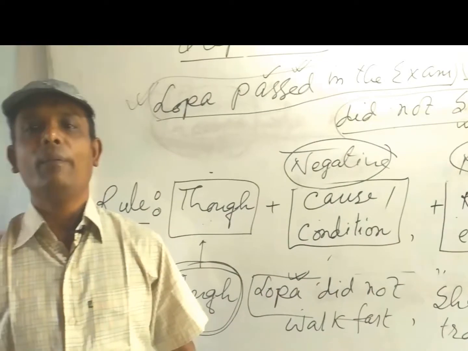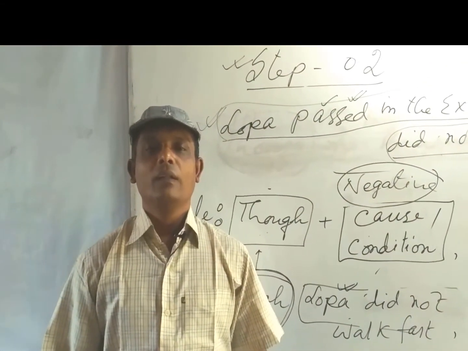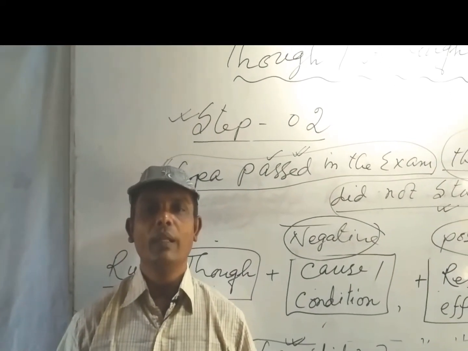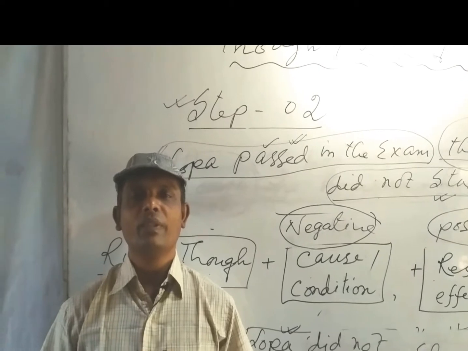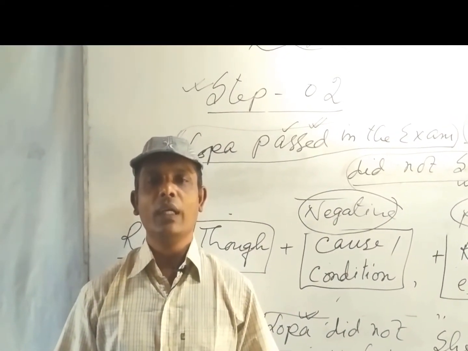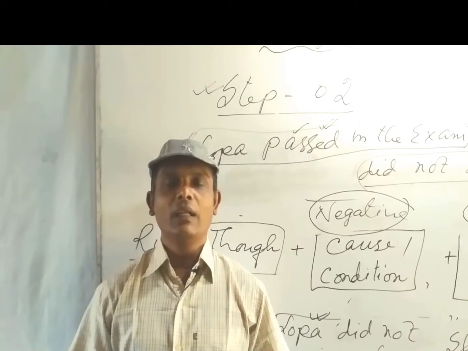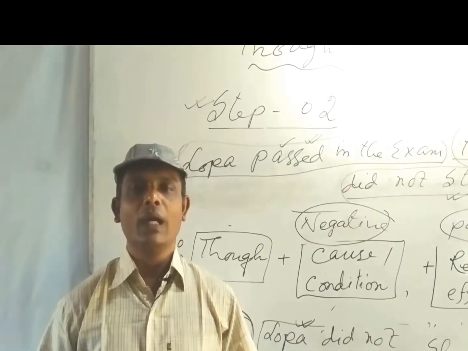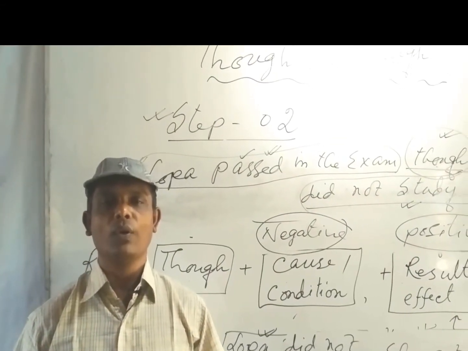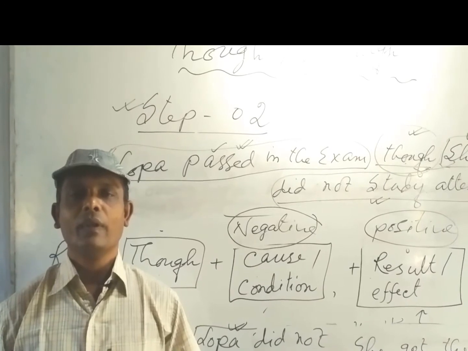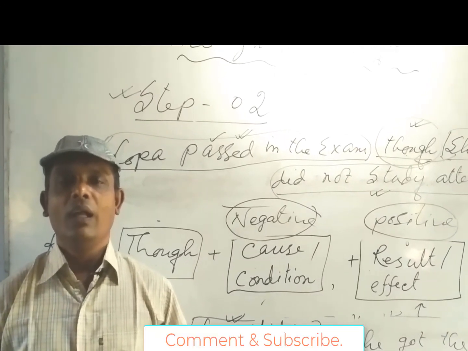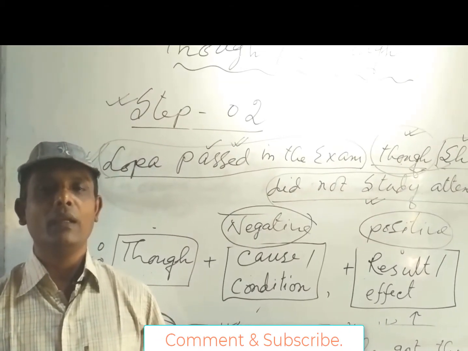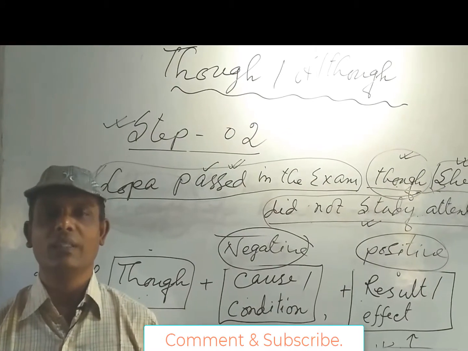So we will notice the fact that whenever the cause would be positive, the result would be negative. On the contrary, whenever the cause would be negative, the result would be positive. In this way, we will frame sentences. Another notable fact is that certainly though or although will come before the sentence of cause or condition, and the sentence of the result may come at the very beginning or even at the very ending of the sentence.